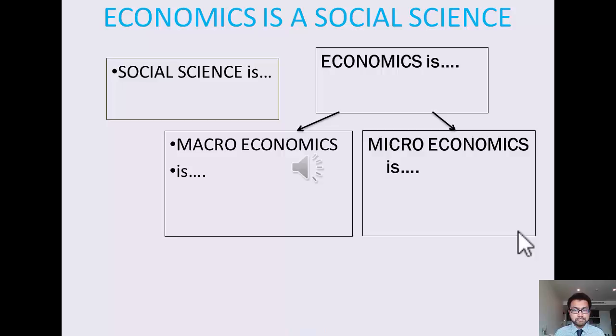Now, microeconomics studies the individual human being. What the individual does and their individual decisions, and obviously the consequences of those on the world around us, our scarce resources, and each other.